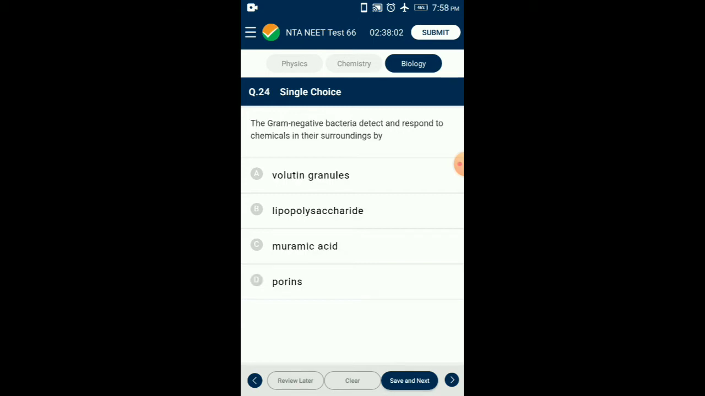Question number 24. Gram negative bacteria detect and respond to chemicals in their surroundings by the outer membrane of gram negative bacteria possessing barrel shaped membranous proteins called porins. These porins are hydrophilic in nature and facilitate the movement of aqueous solutions that are water soluble in and out of the cell. They respond to the surroundings by serving as receptor sites for bacteriophages. So the answer is option D, porins.